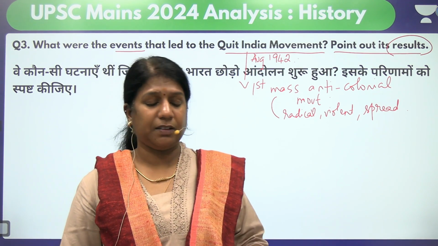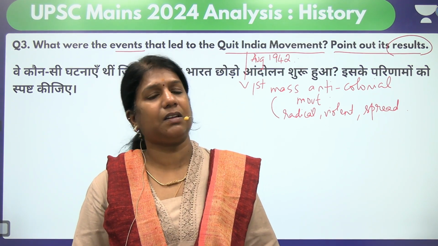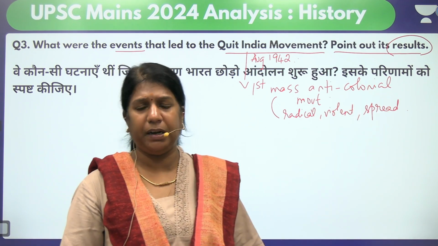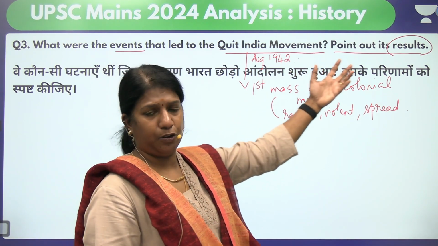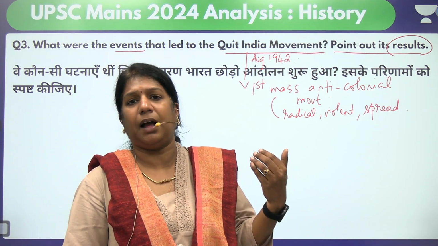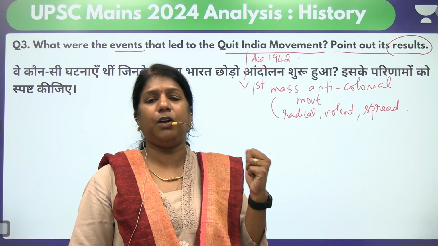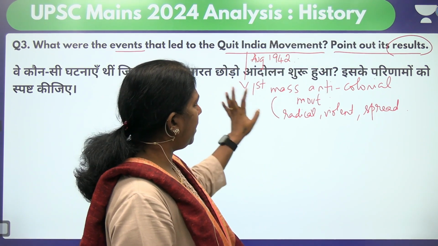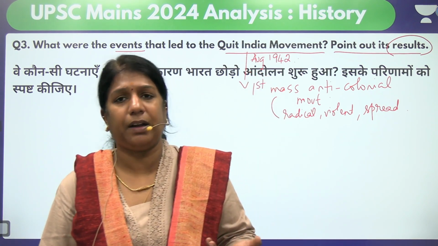So that's why it is also called the August Kranti movement. Give a small introduction of the Quit India movement. In 1942, it was launched by Mahatma Gandhi, where the famous slogan "do or die" was given as a big mantra. But why Quit India movement?